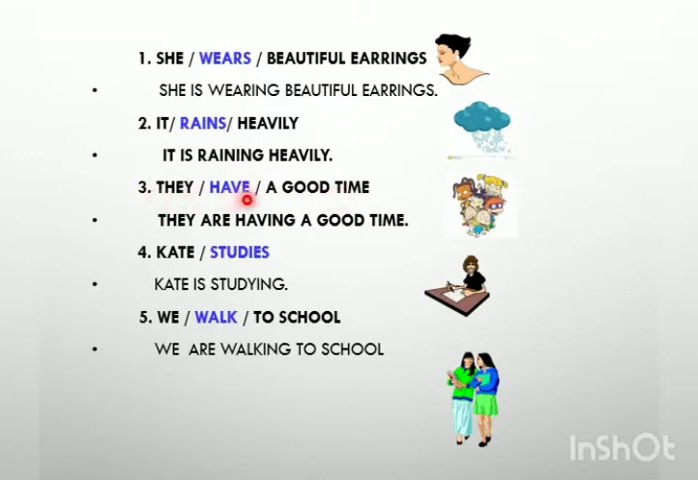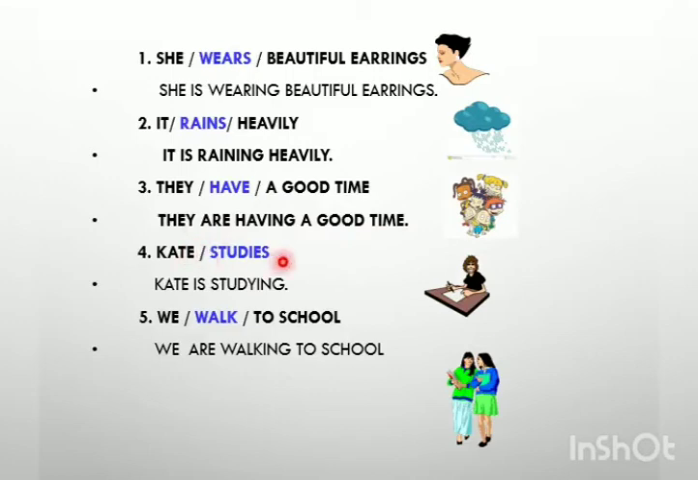Now the third one is they have a good time. As rule number 2 says, when a verb ends with e, we omit the e and add ing with it, so that it becomes the continuous form. They is a plural term, so we add the helping verb are with it. They are having a good time.